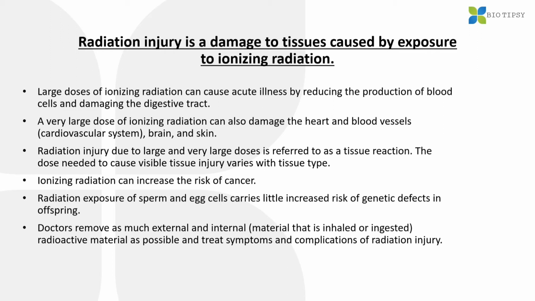As I have already mentioned, radiation exposure of sperm and egg cells carries little increased risk of genetic defects in offspring. Obviously, if a sperm or egg cell is affected by radiation, then there is a little increased risk of genetic defects in the offspring, because that will be carried over to the offspring.